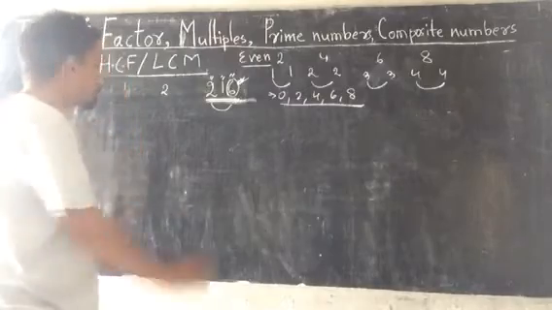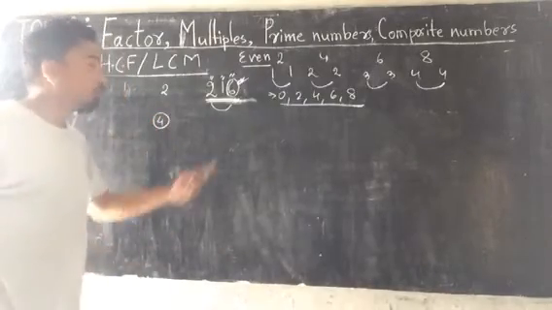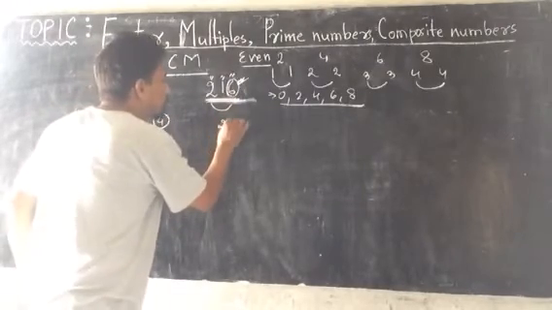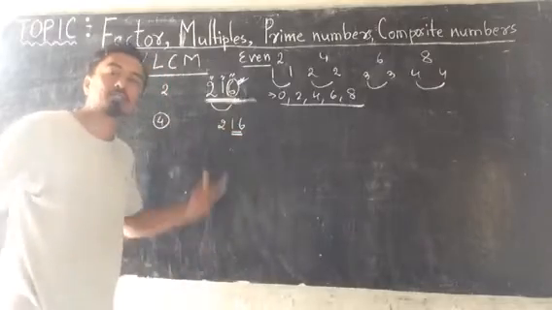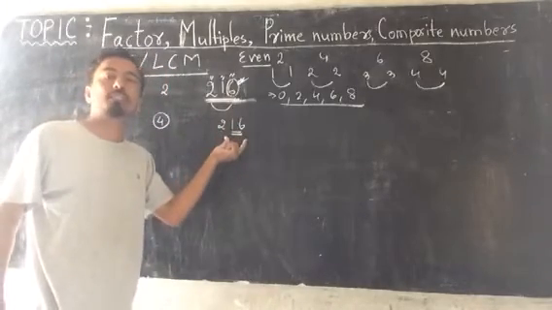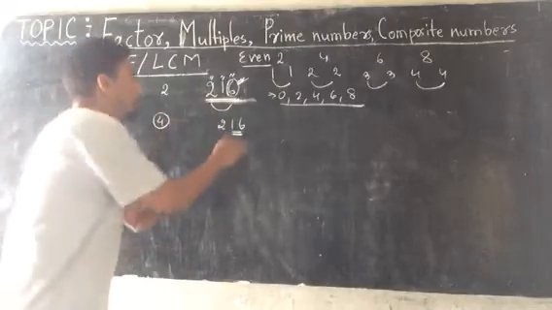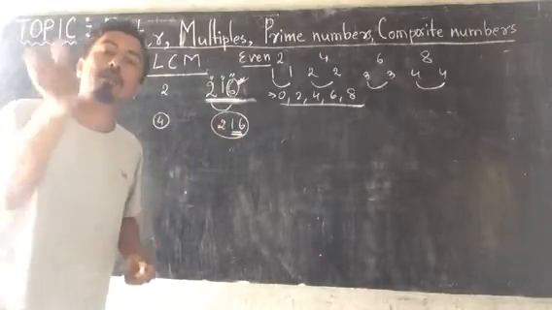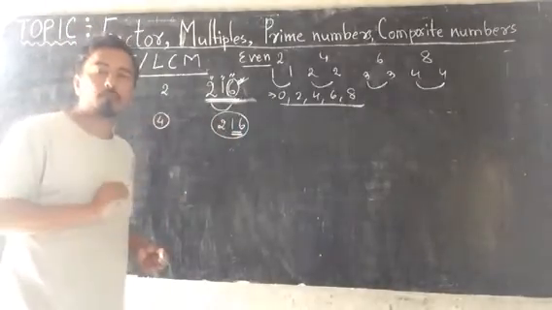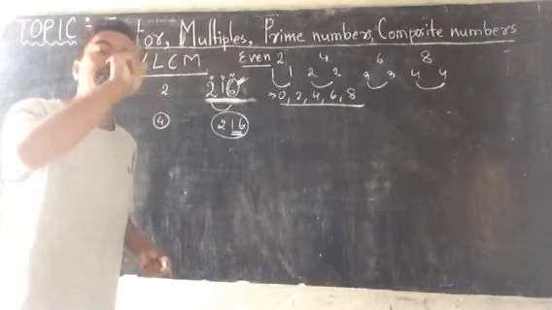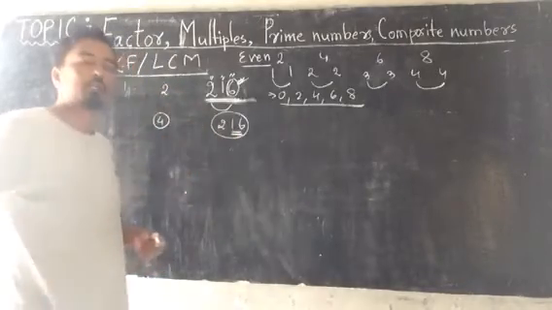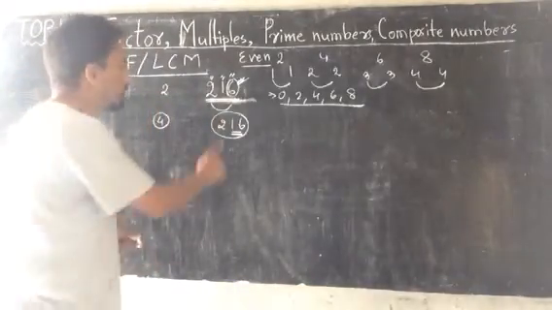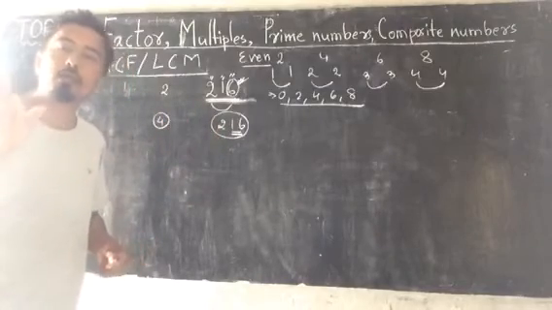Now next is 4. Whether the number is divisible by 4 or not. How to understand? Very simple. Again you see 216. Last 2 digits you have to see. If last 2 digits are divisible by 4, then the number will be divisible by 4. It means if the last 2 digits are the multiple of 4, 16 is the multiple of 4, means 16 can be completely divisible by 4. So if 16 is the multiple of 4, then 216 will also be multiple of 4. It means 216 will be completely divisible by 4.